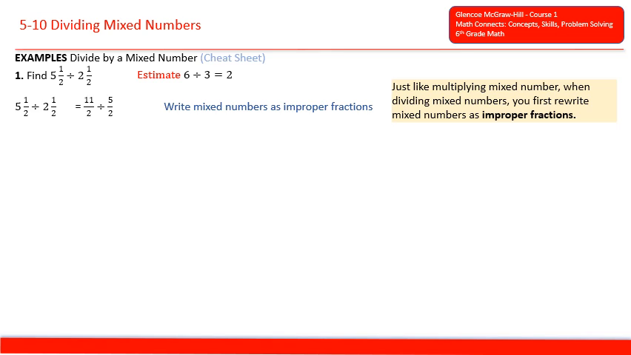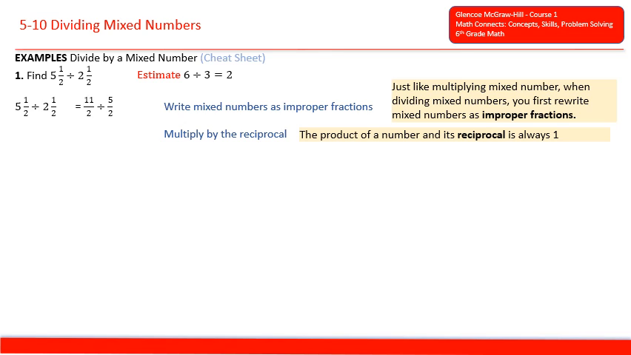So 5 1/2 is 5 times 2 is 10 plus 1 is 11. And then we'll convert 2 1/2 to an improper fraction. So 2 times 2 is 4 plus 1 is 5. So now we have 11 halves divided by 5 halves. And we're going to multiply by the reciprocal.